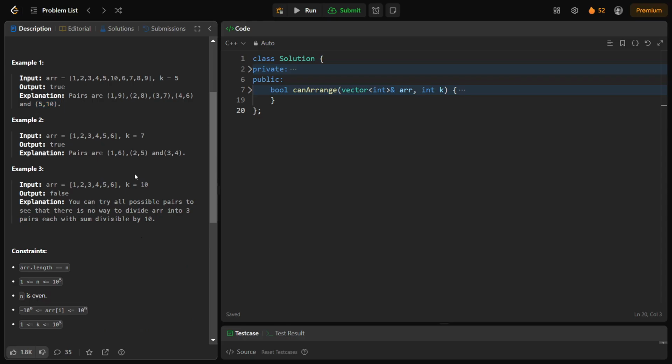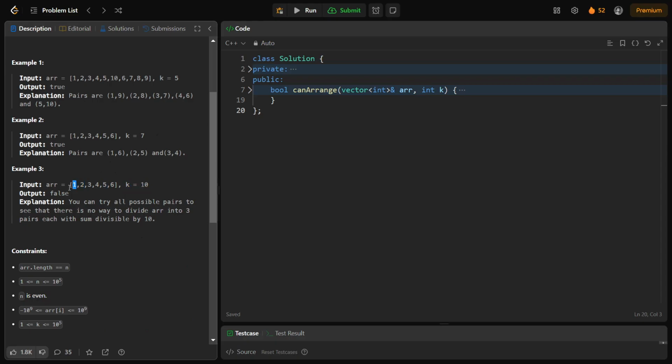Now let's look at test case 2. We have 1 2 3 4 5 6, and k is 7. So 1 and 6, 2 and 5, 3 and 4. Yes, we can find 3 pairs whose sum is divisible by 7, and in this case the sum is 7 in all the pairs. Now finally, in the third case, 1 2 3 4 5 6, when k is 10, you can have 4 and 6, but for the remaining elements, you cannot make any pair whose sum is divisible by 10.